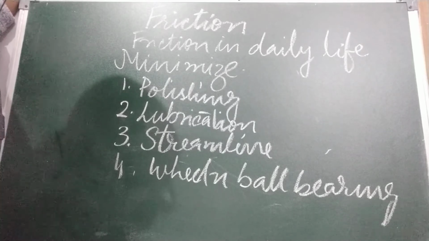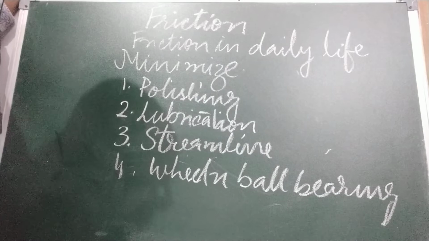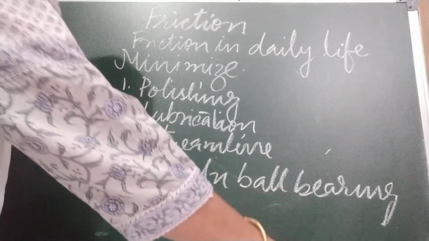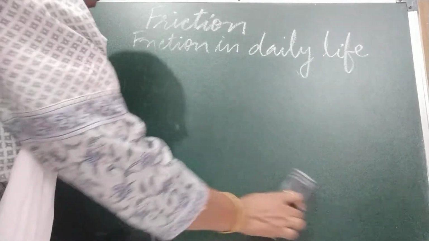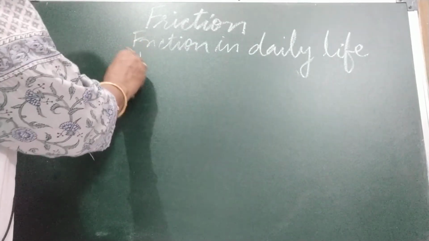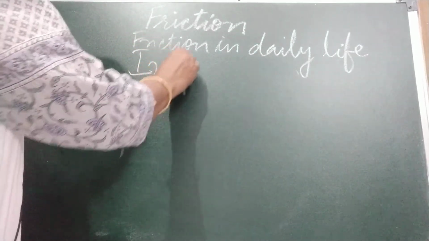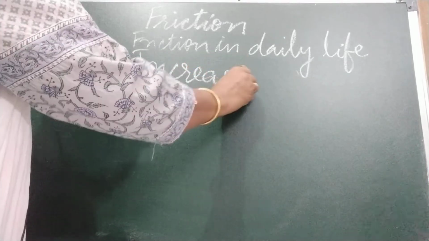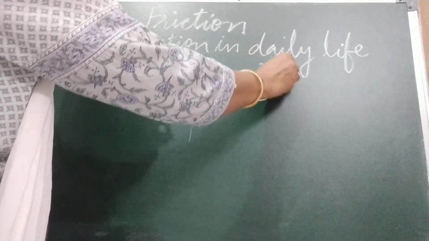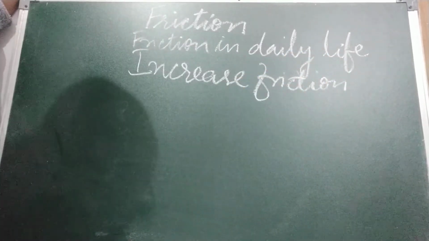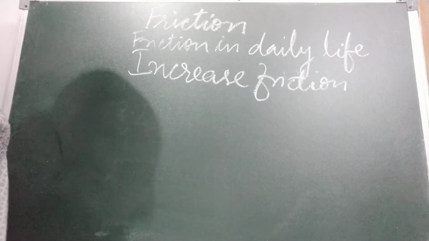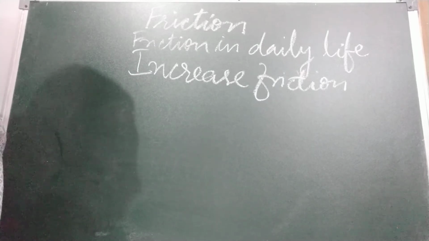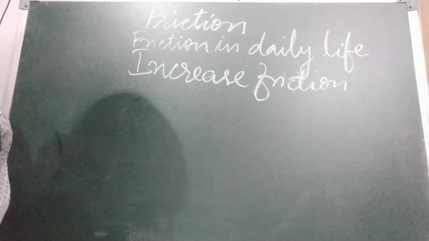Okay. So now children, increasing friction. Sometimes we require to increase the friction. We have learned minimizing the friction. Now how are we going to increase friction? Sometimes we require it. Okay, like shoes. If the soles of our shoes are smooth, then we are going to slip off. So there we need to increase friction.